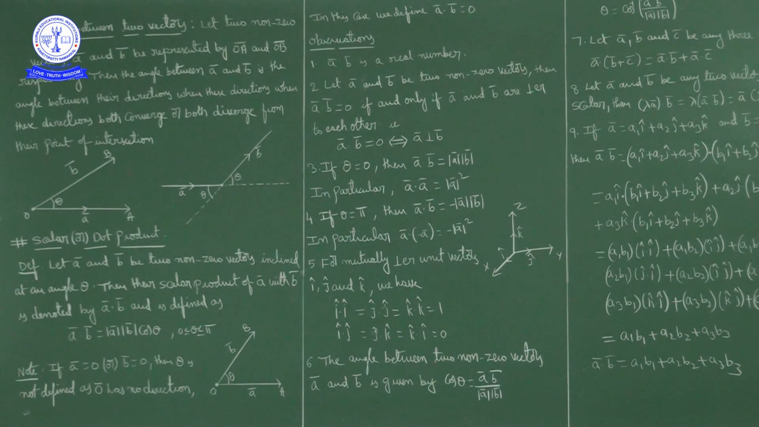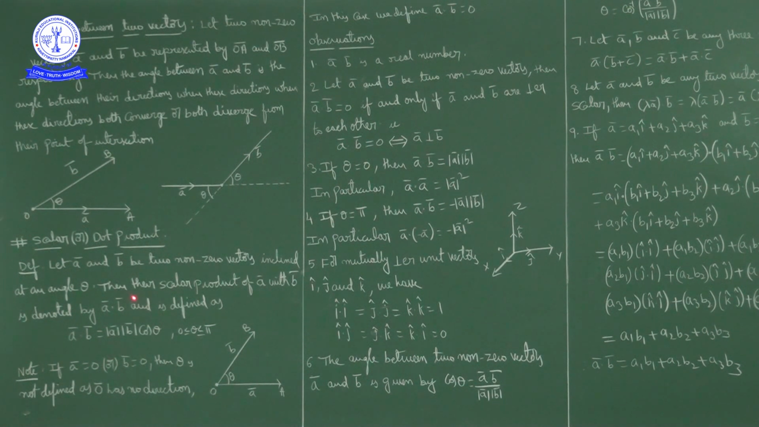Let a bar and b bar be two non-zero vectors inclined at an angle theta. That means a bar and b bar are two non-zero vectors, and theta is the angle between a bar and b bar. Then the scalar product or dot product of a bar with b bar is denoted by a bar dot b bar.